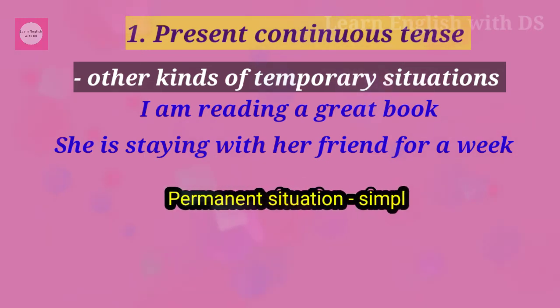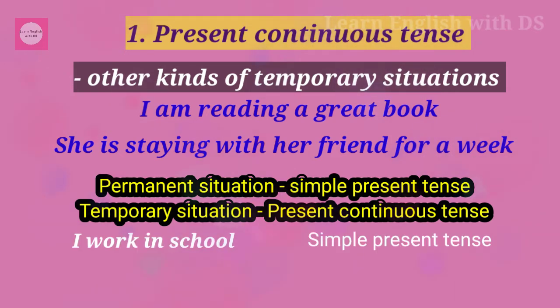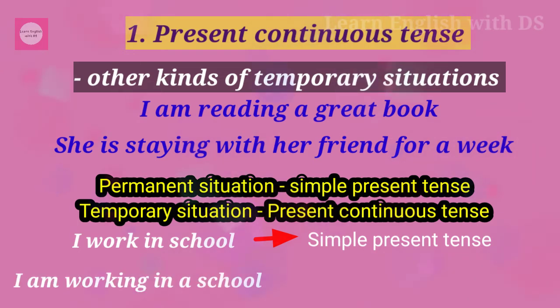To talk about permanent situations, we use simple present tense. For temporary situations, we use present continuous tense. For example, I work in school. It is in simple present tense. It is a permanent situation. And I am working in a school. It is in present continuous tense. It means I am working now and I may leave the school anytime. So it is not a permanent one. So I use present continuous tense here.